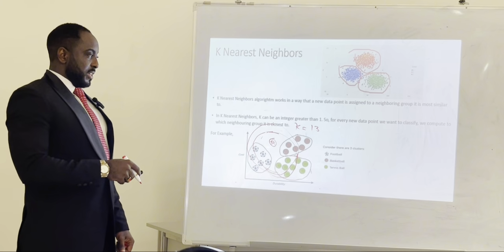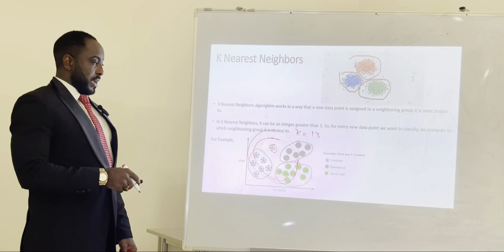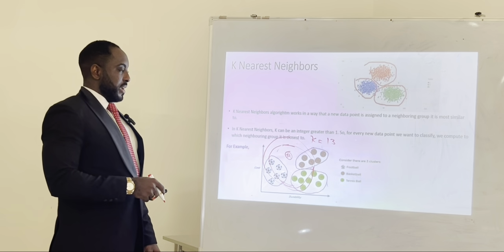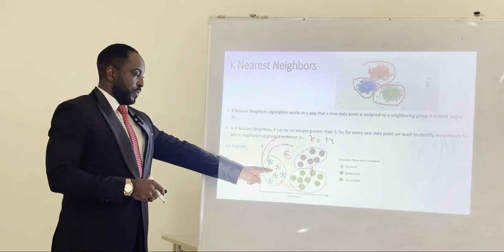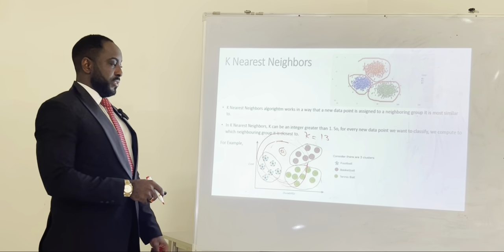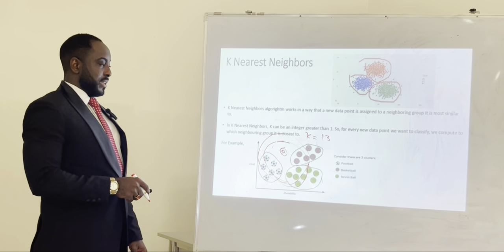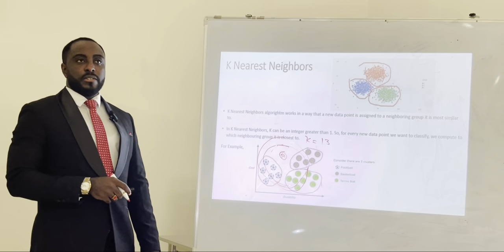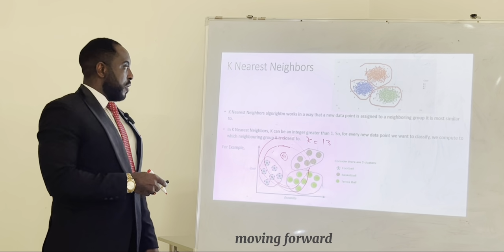But of course, let's take for instance, K is 11. I can say, because I know I've done this theoretically before, K being 11, I can say the data point belongs to tennis ball. Because I know this 5 data comes inside, whereas these 3 here, so I can say it's tennis ball. Okay.